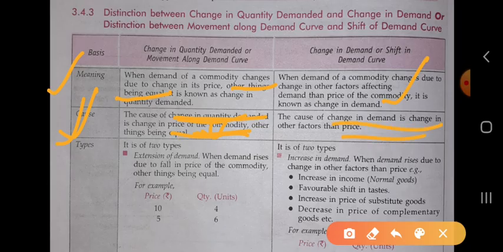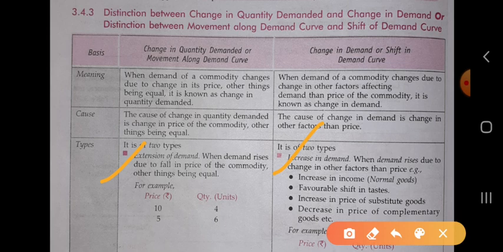Okay, now next is types. Change in quantity demanded is of two types, that is extension of demand and contraction of demand. And change in demand is of two types, increase in demand and decrease in demand. So let's study what is extension of demand. When demand rises due to fall in the price of a commodity, other things being equal, it is called the extension of demand, with the other factors remaining constant.